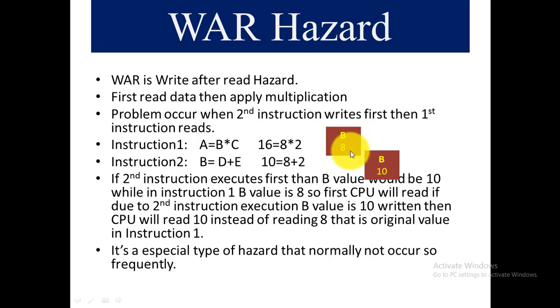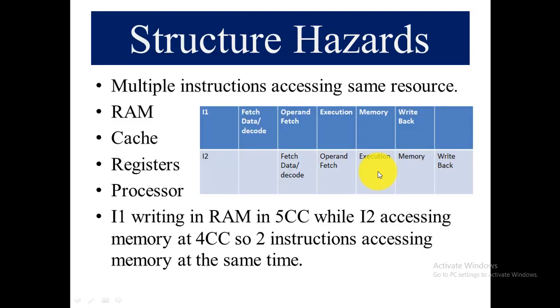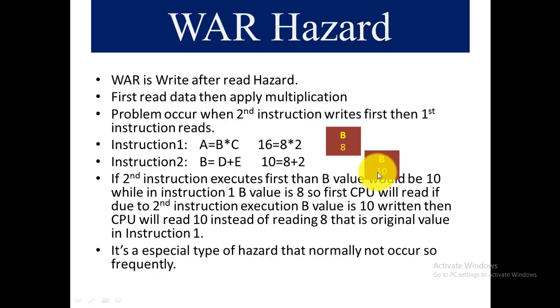If the second instruction executes first, then the B value would be 10, while in instruction 1 the B value is 8. So first the CPU will read.